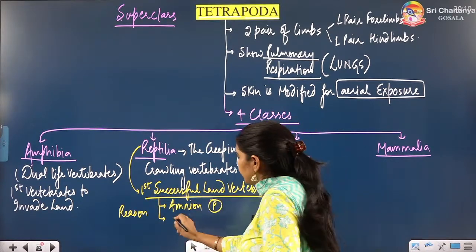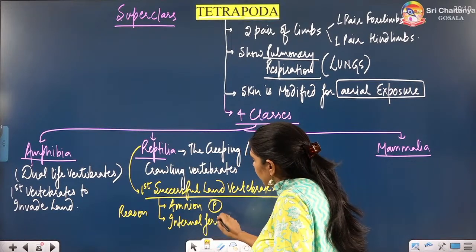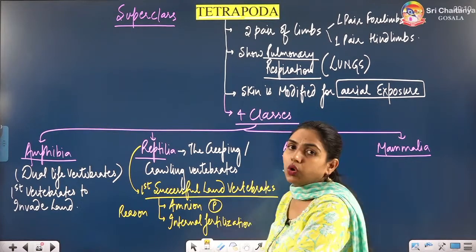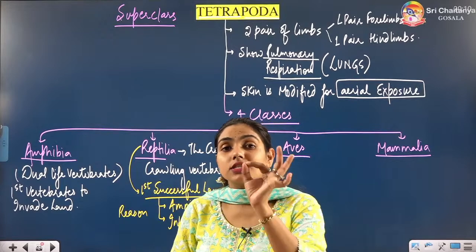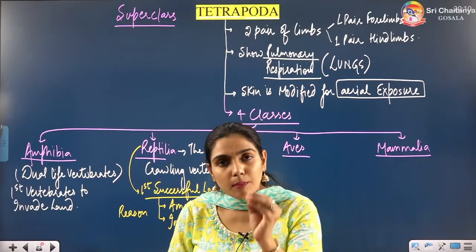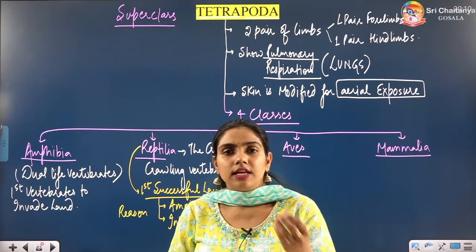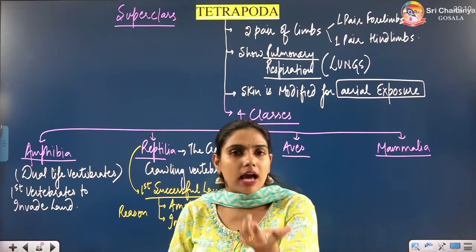Second reason is internal fertilization, beta. So when they show internal fertilization, then the chances of survival of the young one will be more, right? In external fertilization, after the zygote, the structure which is forming is embryo or larva, right?